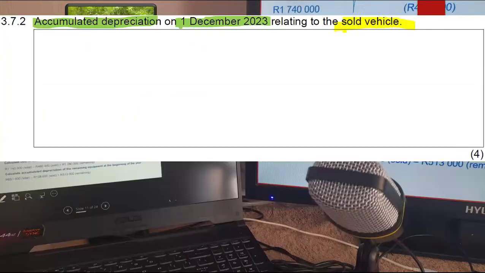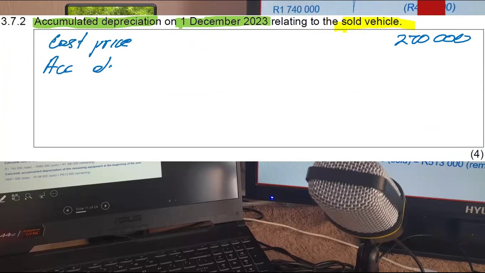Because for me to calculate accumulated depreciation, all I need is the cost price, which is that 270,000. I need the cost price of 270,000. I also need accumulated depreciation, but I don't have it. It's X, and that should give me the carrying value, which was given to us, by the way.